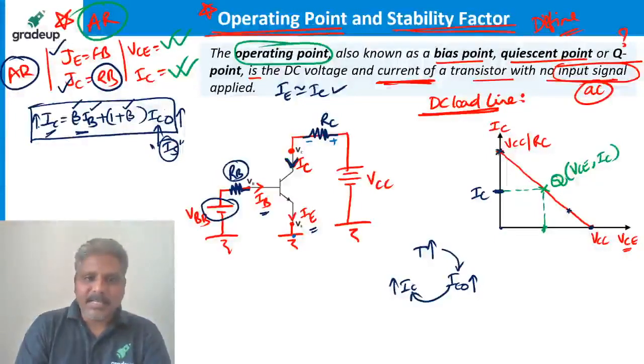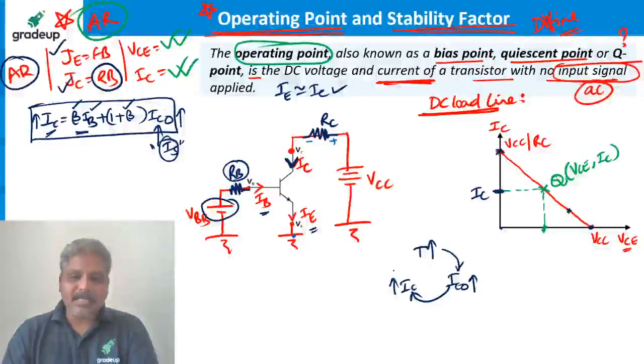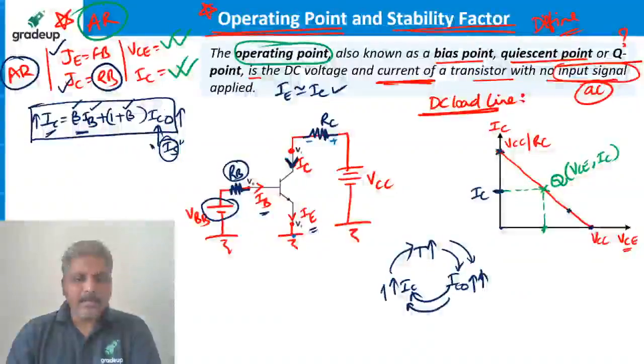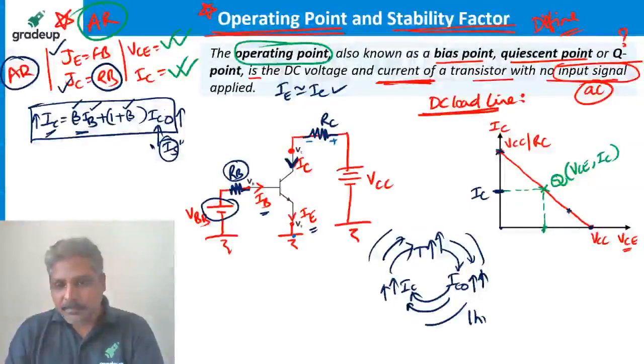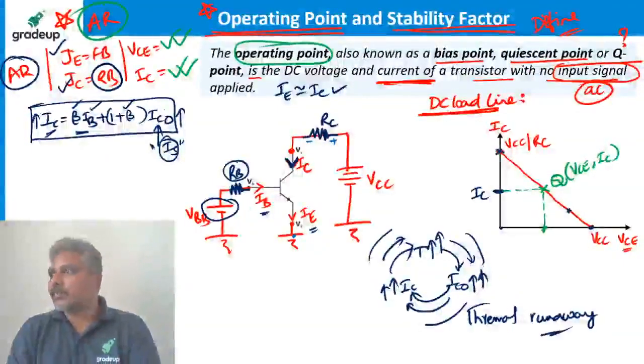If IC increases, where it is flowing in the collector, more current always leads to more temperature. If more temperature is there, more leakage current. It is a continuous process. More leakage current leads to more IC. More IC leads to more temperature. And it is a continuous process. This is the problem, we call it as thermal runaway.